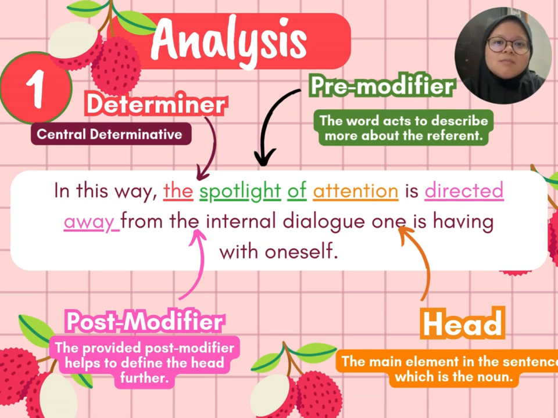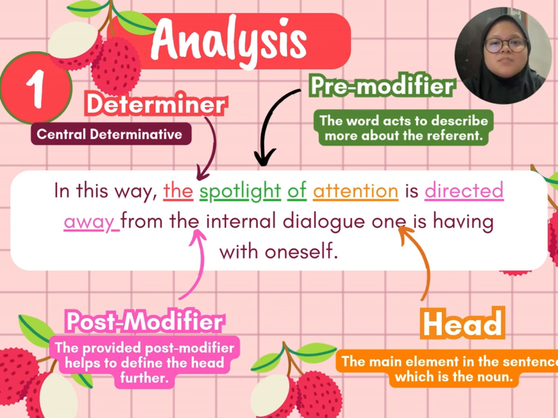Moving on to the things that I have found, I'm going to read the sentence first, and then break it down into the four elements of the nominal group. The sentence is: "In this way, the spotlight of attention is directed away from the internal dialogue one is having with oneself."